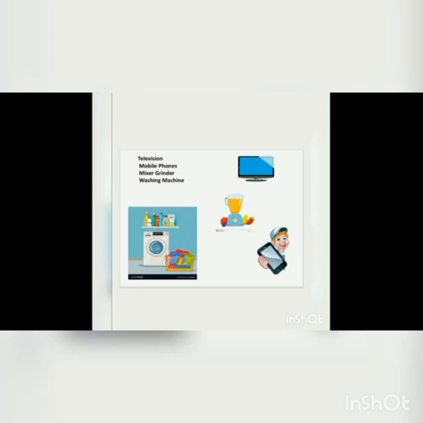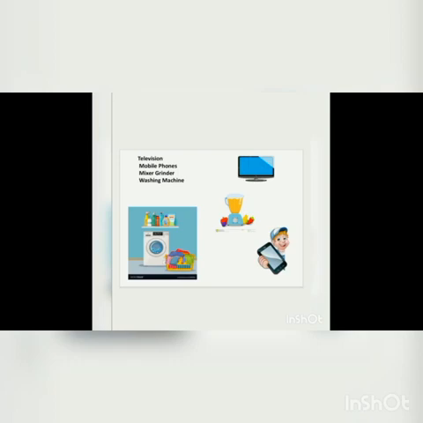Without electrical power, they will not be able to do their work. So they need electrical power. So they are called electrical machines. Just look at the pictures. Take a note of it.